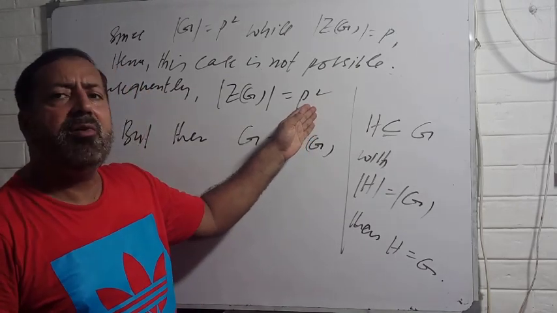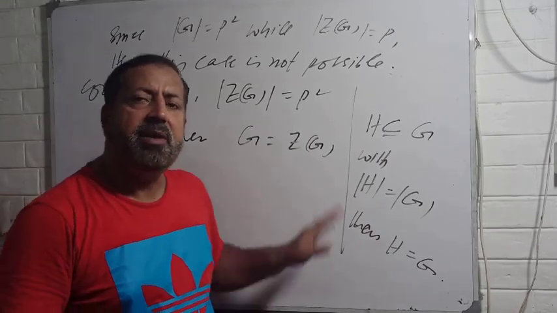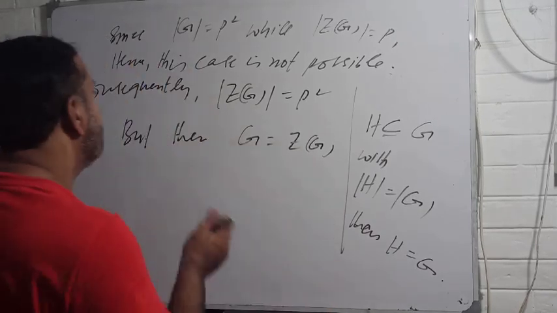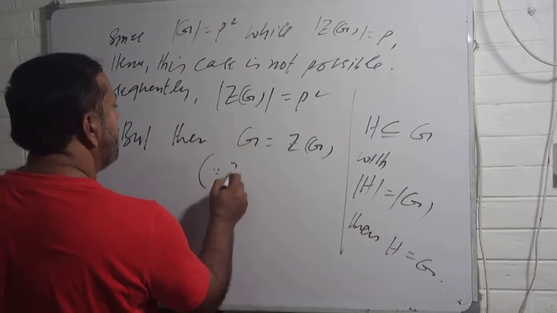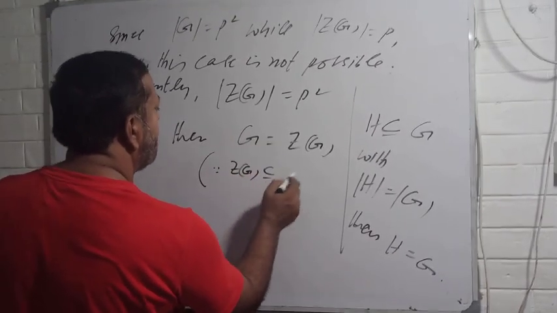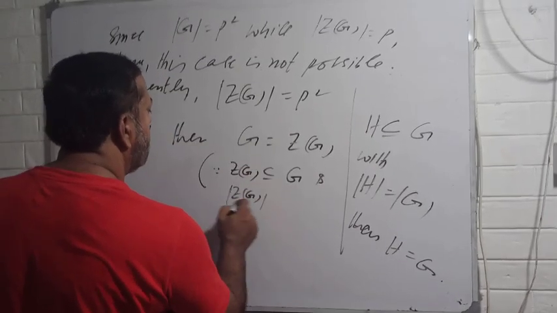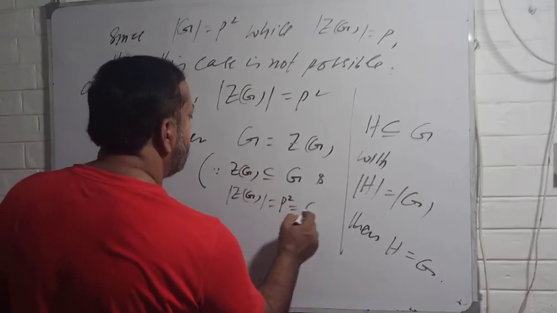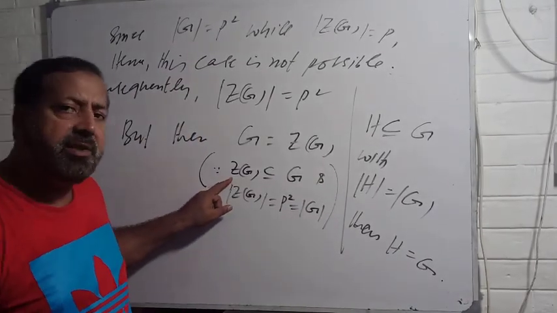So this is the only possibility that G is equal to center of G. Since center of G is a subset of G and the order of center of G is equal to P square, which is equal to the order of G.